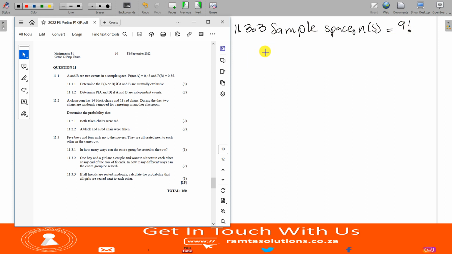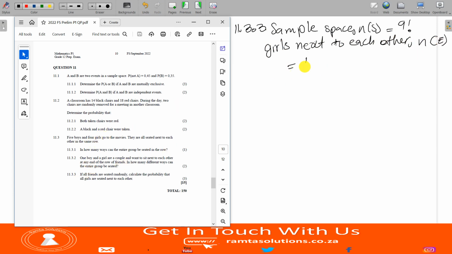Now, for our event, all girls seated next to each other, which we call n of e. How many girls do we have here?